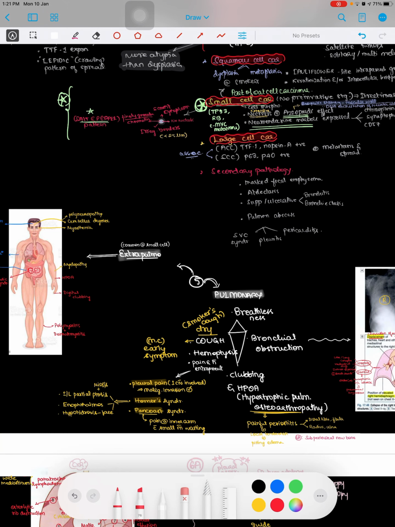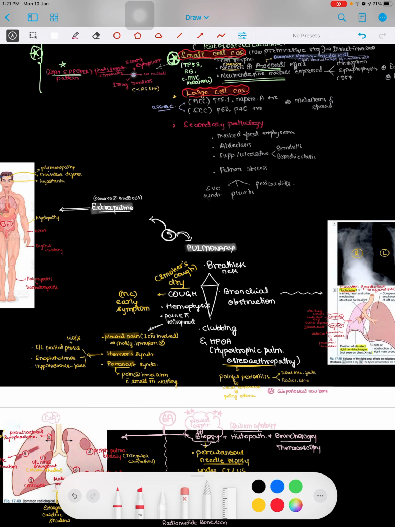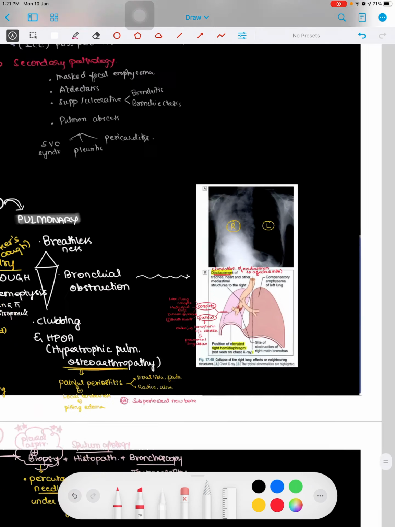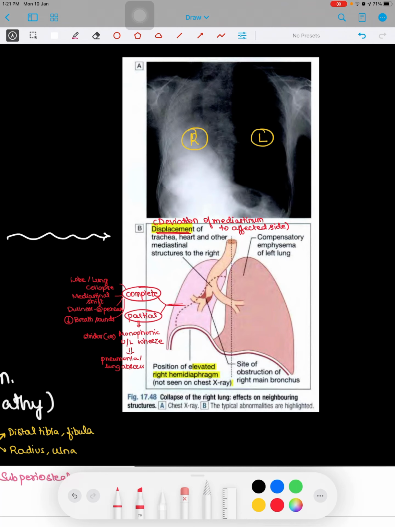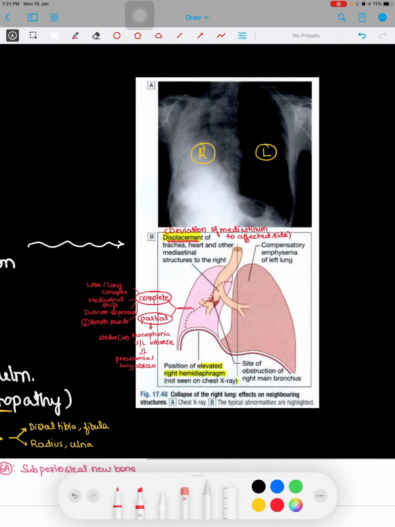So coming to clinical features, you have to remember the pulmonary symptoms, that is, cough and breathlessness. All these are very important. And then clinical signs you have to remember. Clinically, what you will be seeing on examination is decreased breath sound, dullness on percussion, and mediastinal shift. All those things you have to remember.